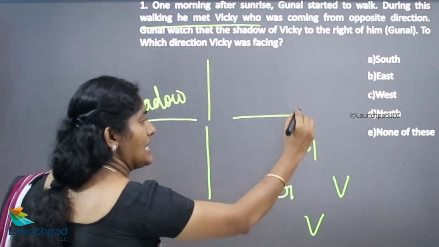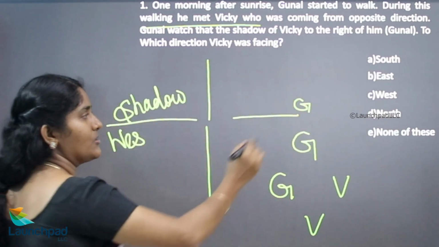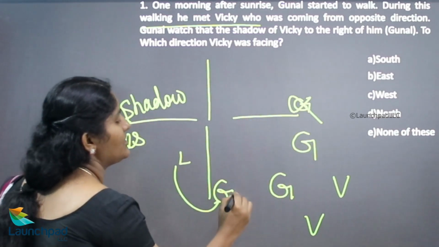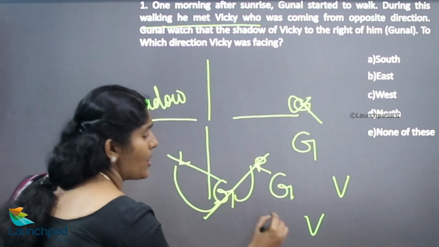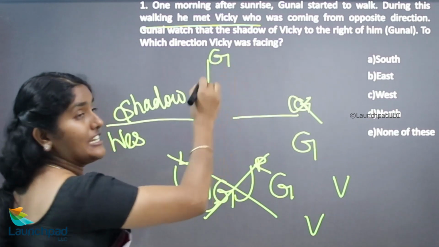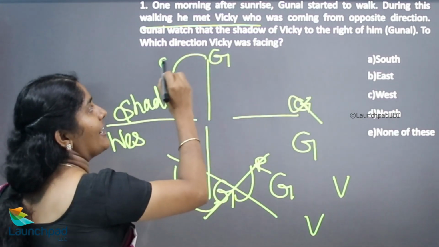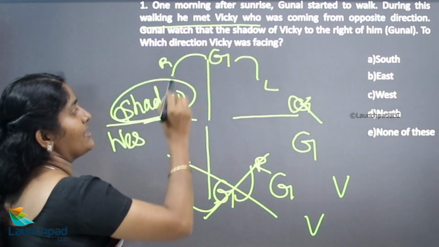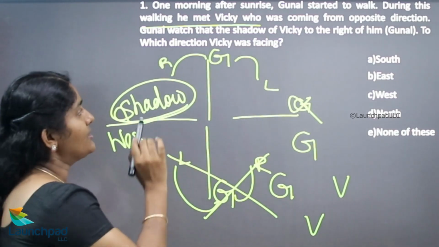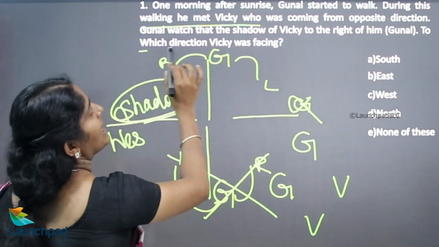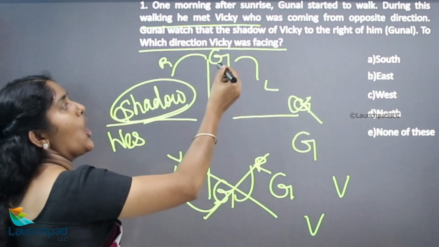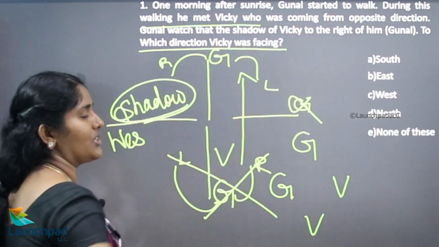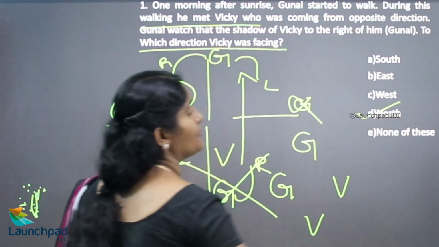If Gunal is standing here, this is the opposite of the shadow. It is not possible. If Gunal is here, this is Gunal's left hand side and this is the right hand side. This is also not possible. If Gunal is standing here, this is the right hand side and this is the left hand side. So on Gunal's right hand side, Vicky's shadow will appear here. Now the question is which direction Vicky was facing. Obviously, opposite of Gunal is Vicky only. So which direction is he facing? North direction. So the answer is option D.